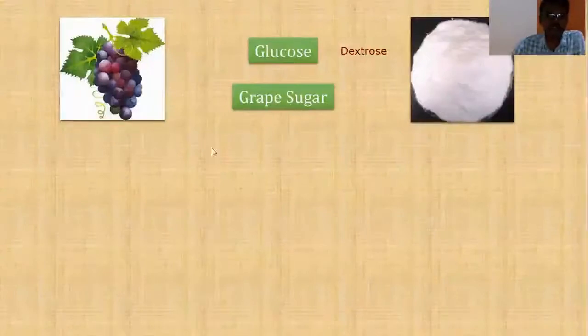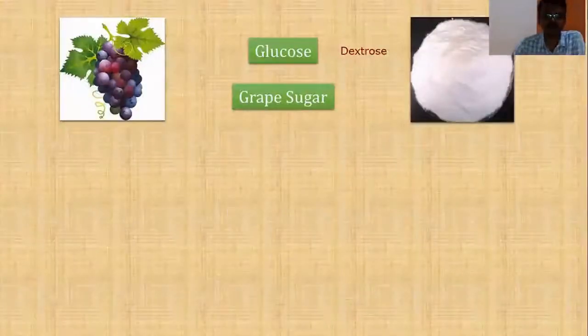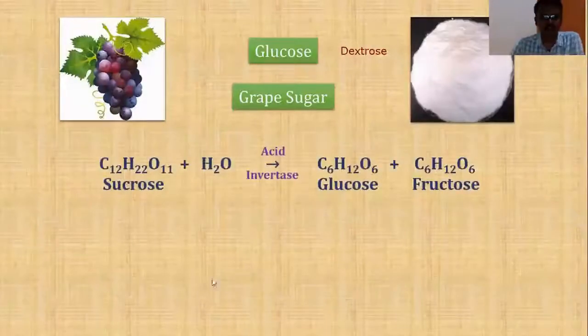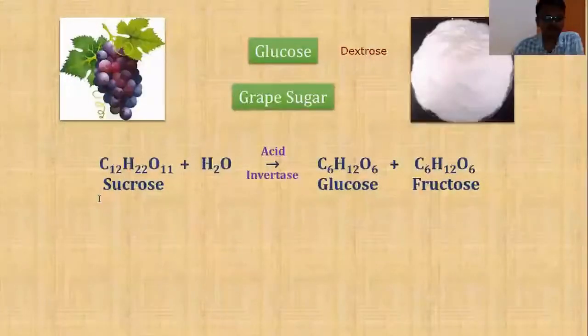And this glucose can also be obtained by the hydrolysis of cane sugar. Sucrose is also known as cane sugar.